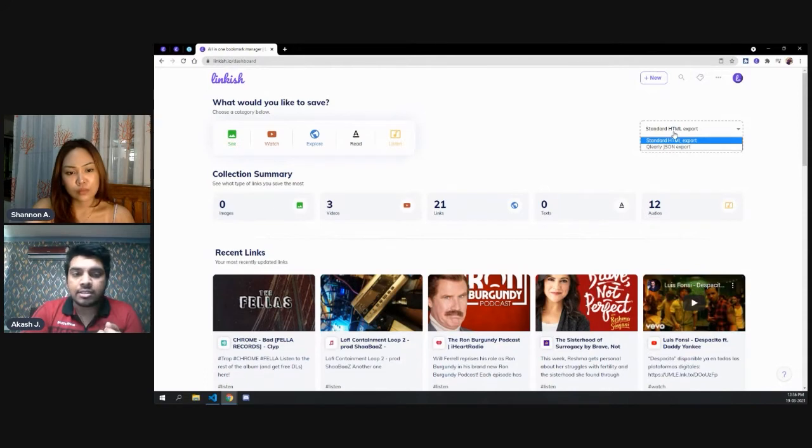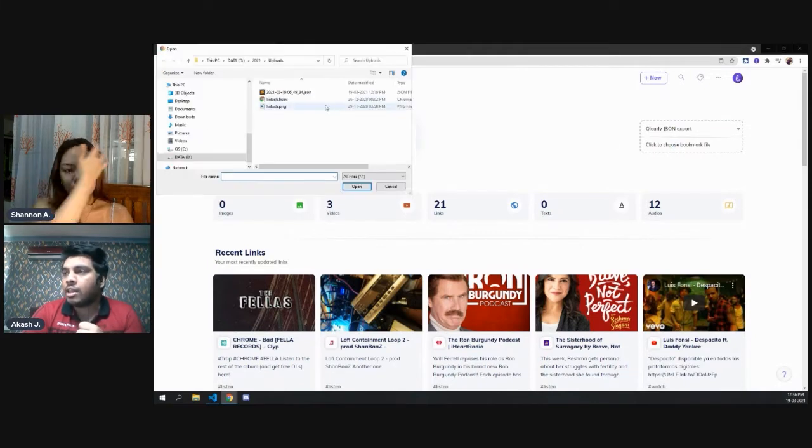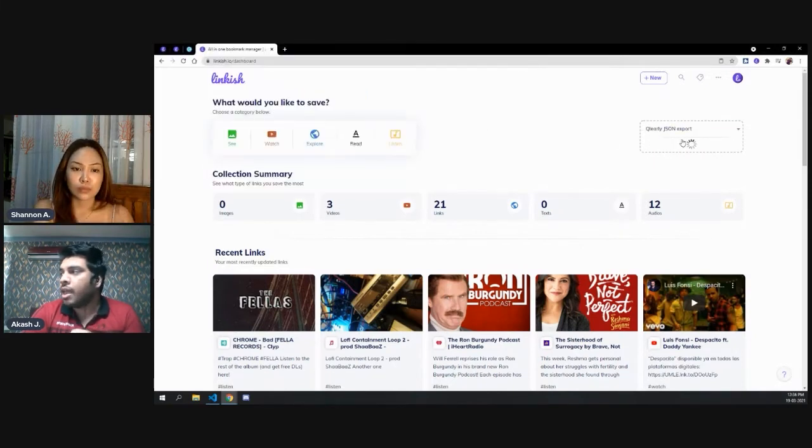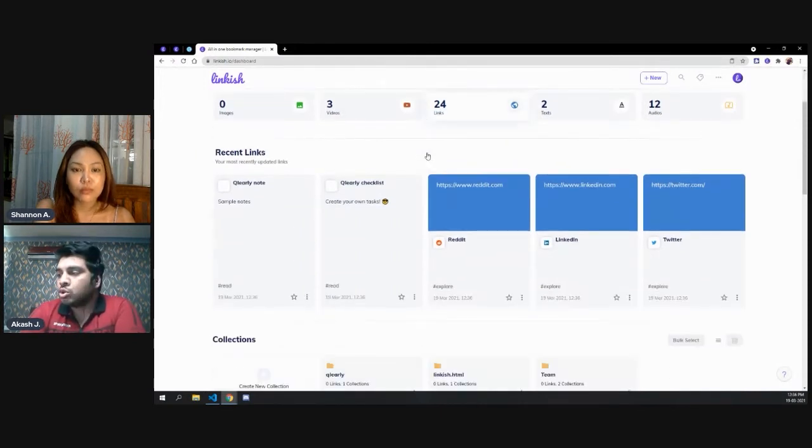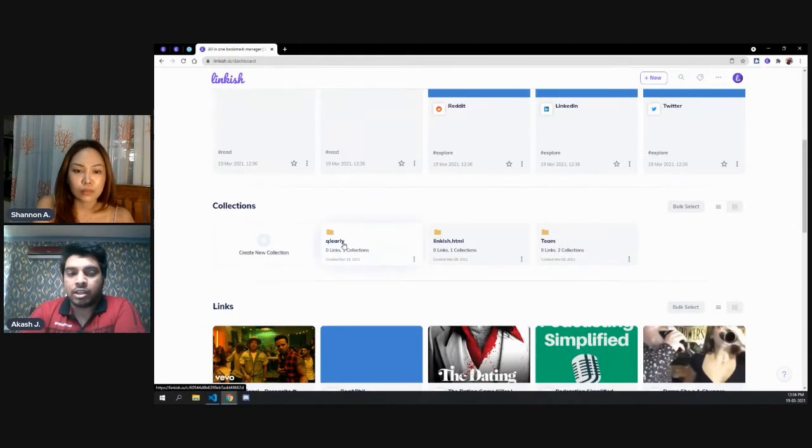So what we have done is that we have created a feature here which will read all the contents of the Clearly export file, and we can just choose the Clearly export file here, and then we can click to choose the bookmark file, and I'll quickly choose the bookmark file. And what it is doing, it is uploading the Clearly export, and it will basically add all those links inside Linkish now. So I can see a folder here with the name Clearly.